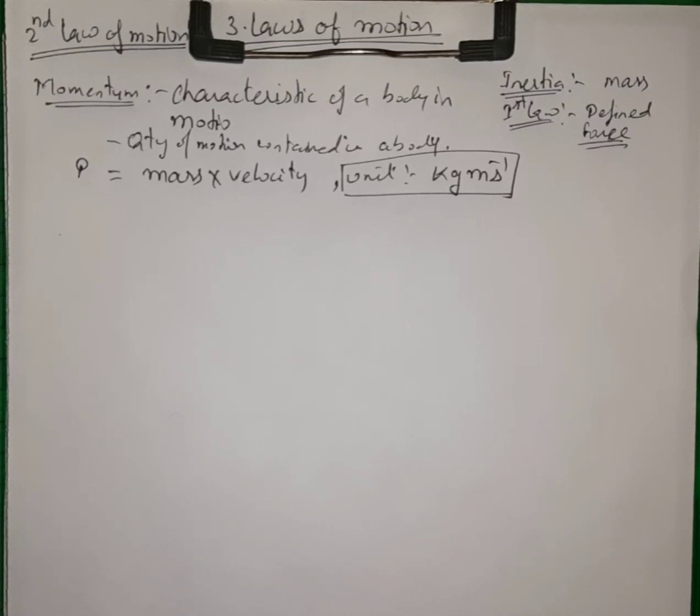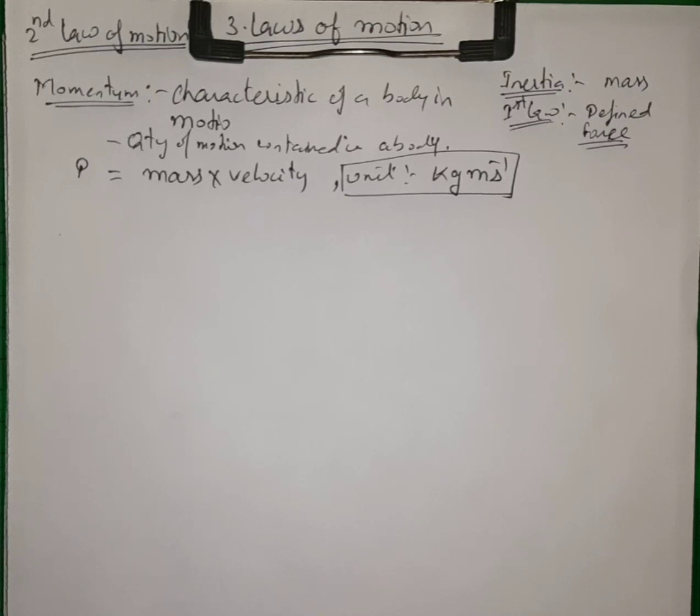So what is the difference between the two things that I am talking about? The mass of the motorcycle is less than the mass of the car. So if both are moving with the same velocity, then for the body having more mass we will have to apply more force.